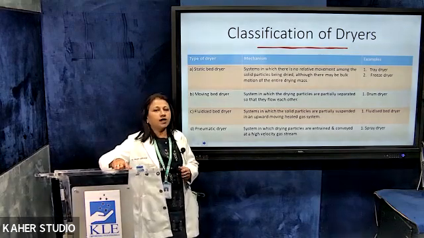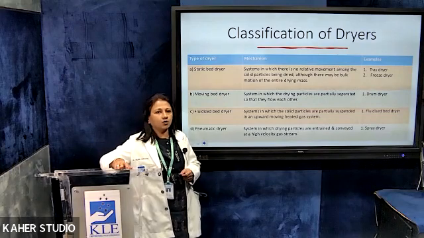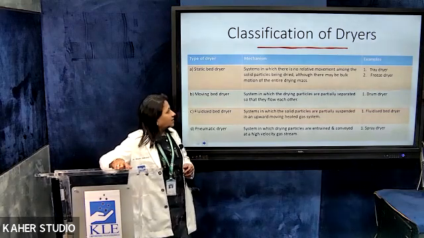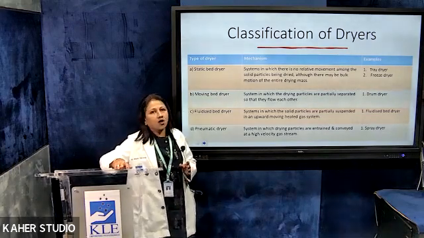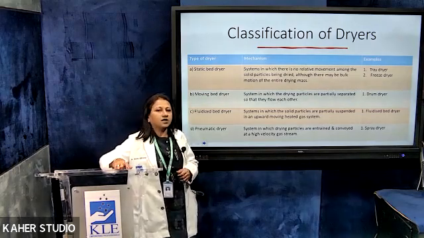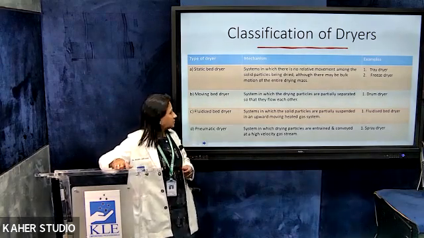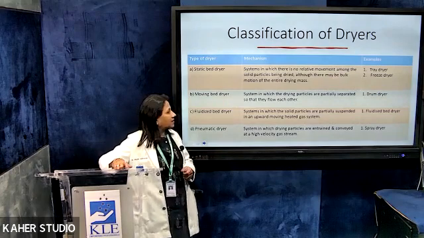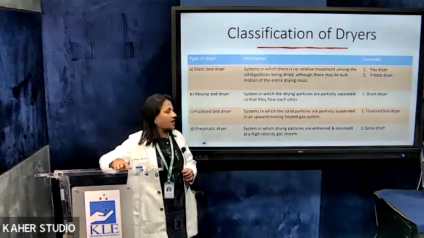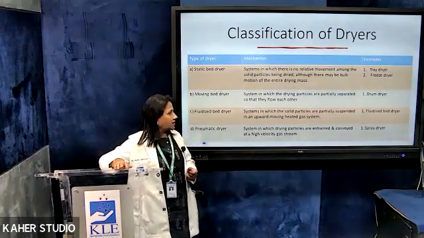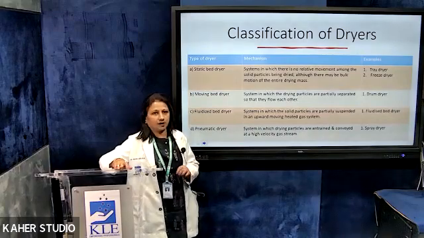And then you have the fluidized bed dryer. That is a system in which the solid particles are partially suspended in hot air. And the last one is the pneumatic dryer, a system in which the drying particles are entering and are conveyed in a high velocity gas stream. An example for this is a spray dryer.